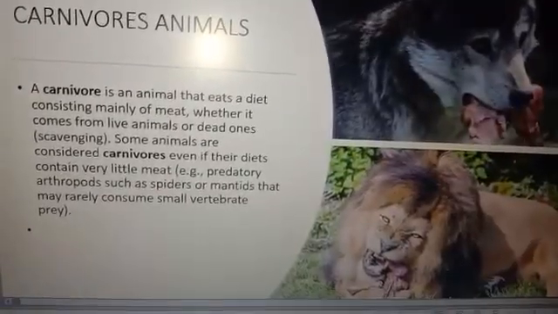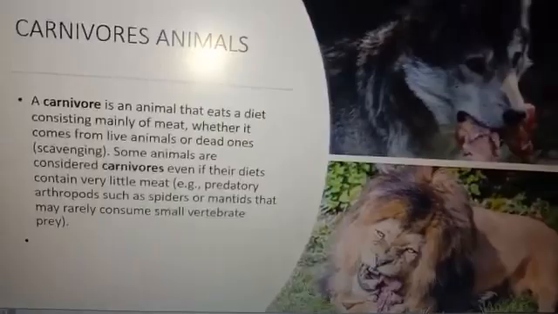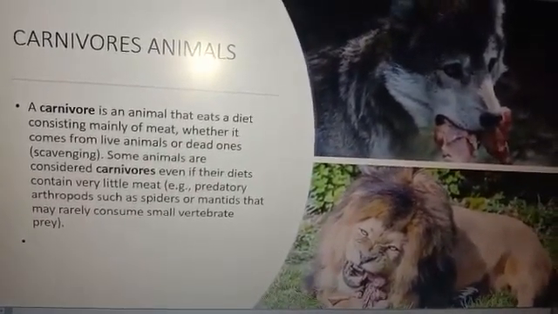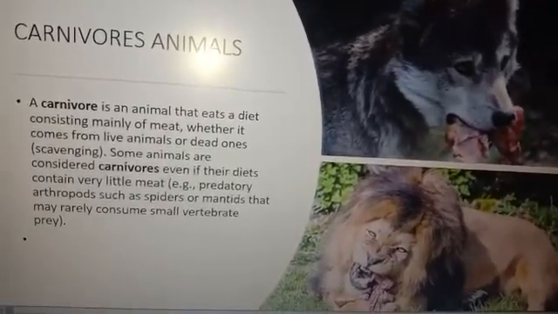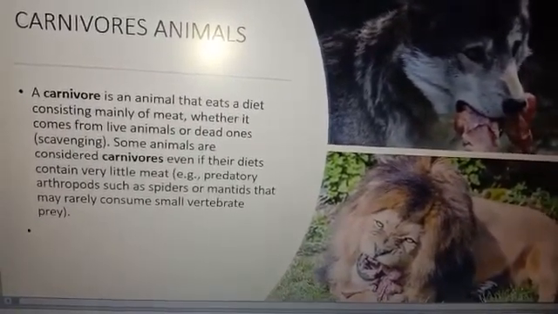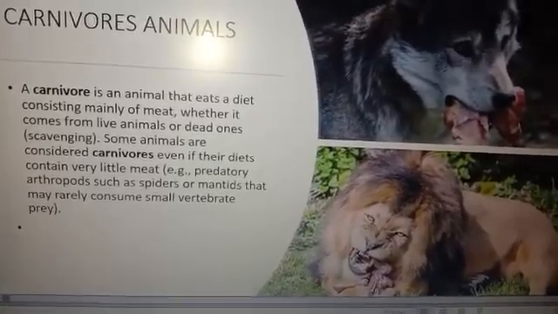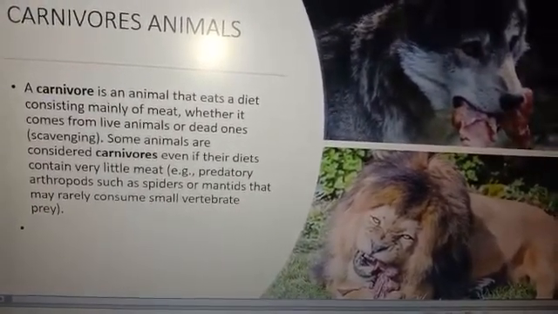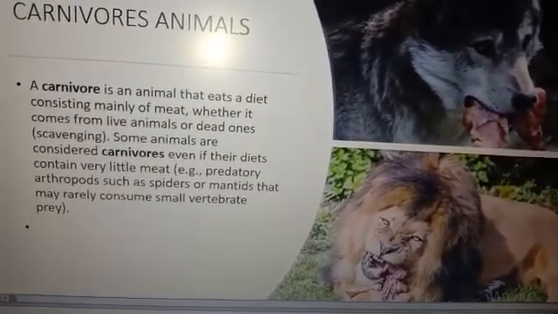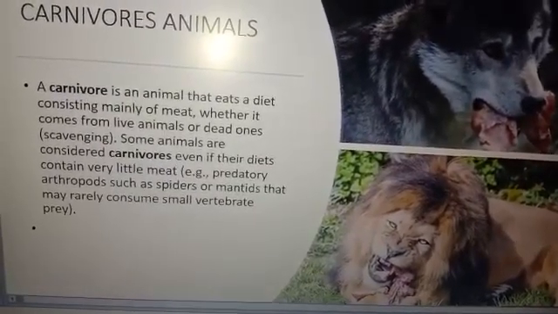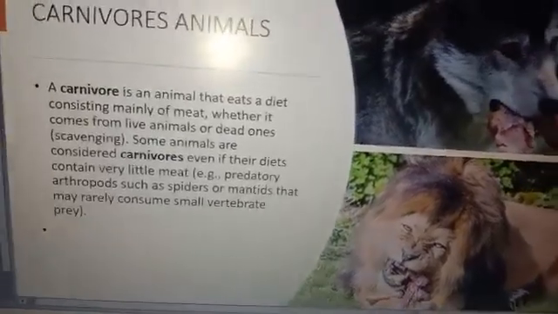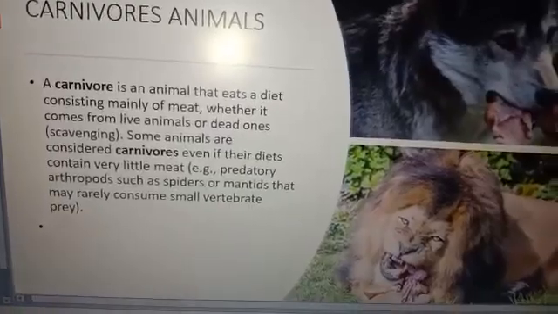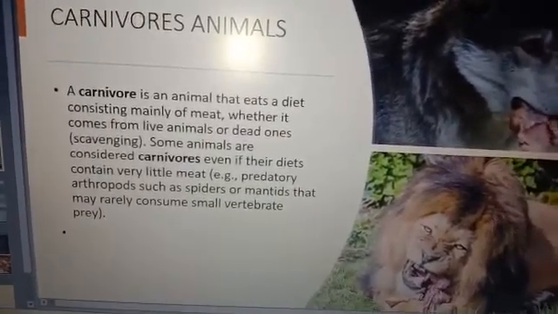Next is the carnivorous animals. A carnivorous animal is an animal that eats a diet consisting mainly of meat, whether it comes from live animals or dead ones. Some animals are considered as carnivores even if their diet contains very little meat. For example, lion, tiger. Carni means flesh. Vores means eater. They eat mainly flesh of dead animals. They are considered as carnivorous animals. Herbivorous, carnivorous. And next is the